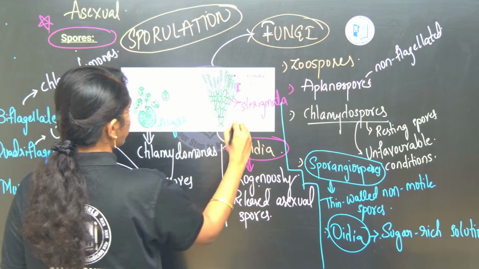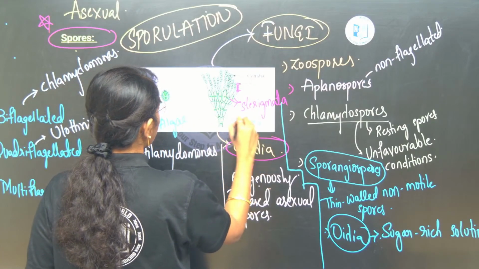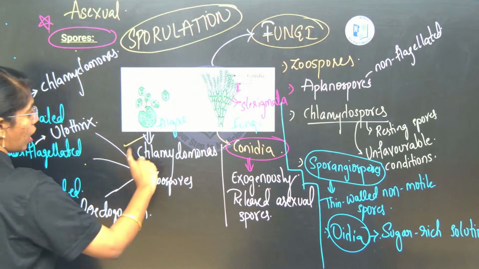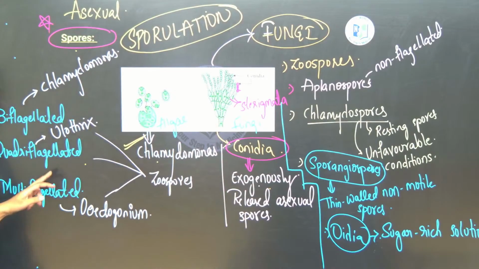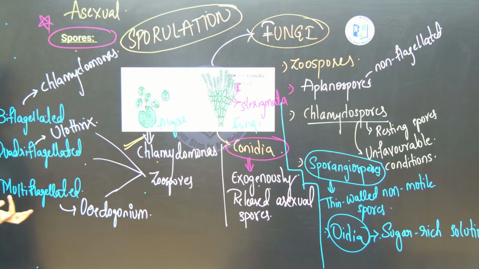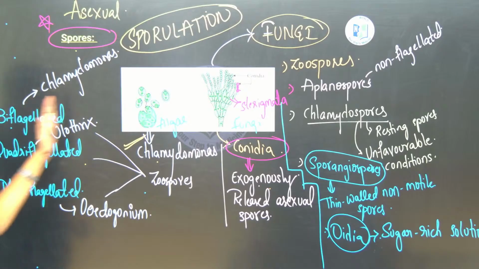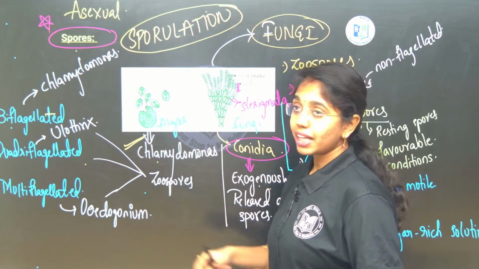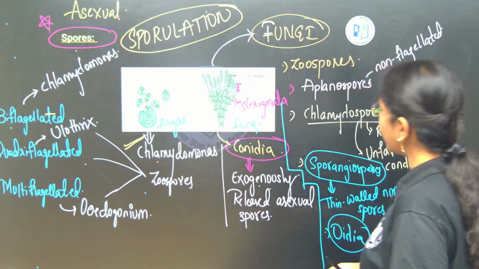In algae, the unicellular organisms like Chlamydomonas will be releasing zoospores first. Based on the number of flagella present on the zoospores, it can be biflagellated, quadriflagellated and multiflagellated. Biflagellated you can see in Chlamydomonas, quadriflagellated in Ulothrix, multiflagellated in Oedogonium.